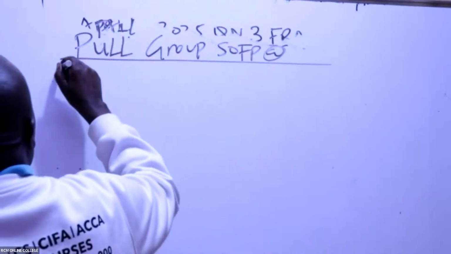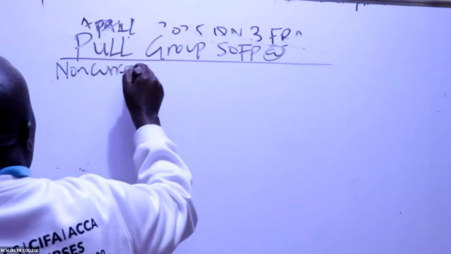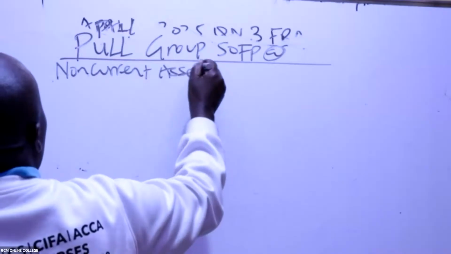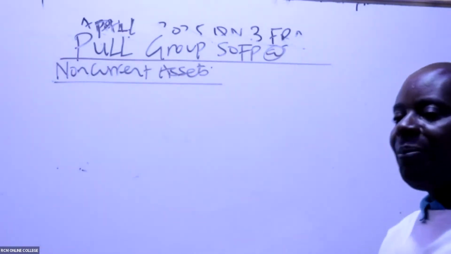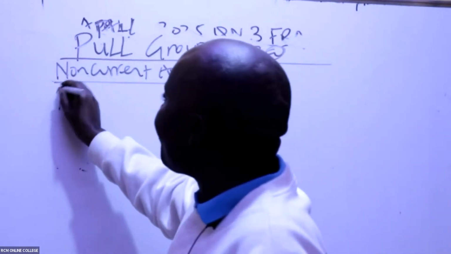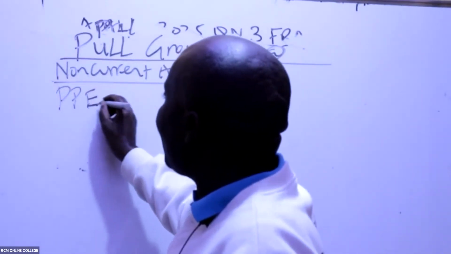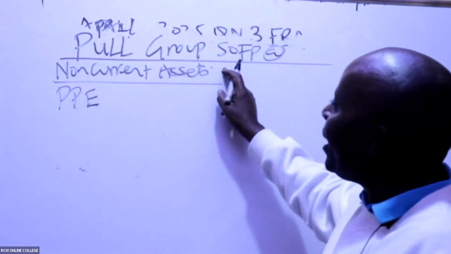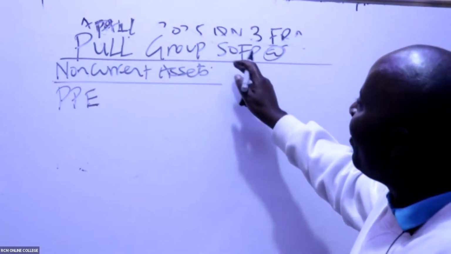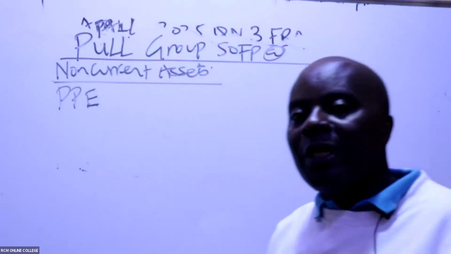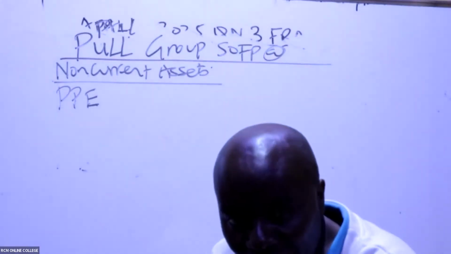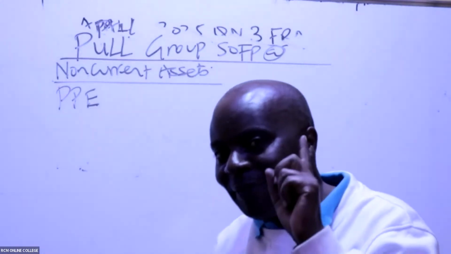So we start by accounting for our assets here, non-current assets. We start with our property, plant, and equipment. And don't forget, ladies and gentlemen, that whenever you are consolidating, remember this is a consolidated or group statement of financial position, you take the figures of the parent plus figures of the subsidiary.